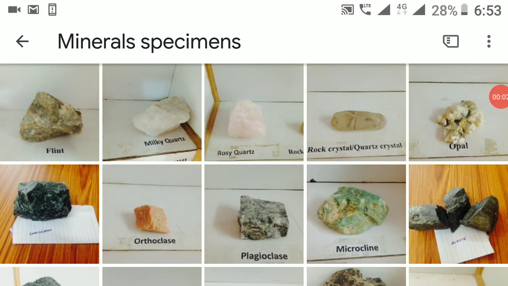Hi guys, in this video I am going to clarify about the fracture. Fracture is also one of the physical properties that comes under mineralogy. Fracture, the nature of the broken surface of the mineral other than the direction of cleavage, is called fracture. There are several types of fractures.